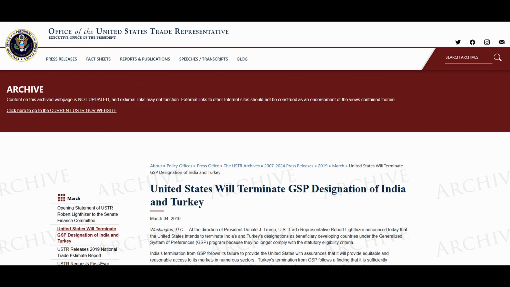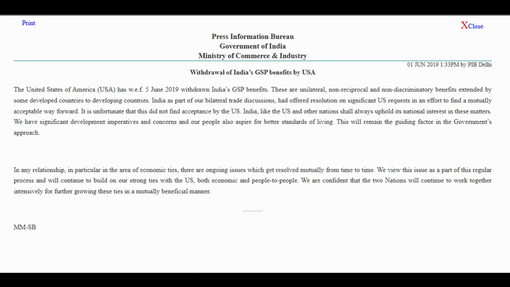In this image, you can clearly see that the US is saying that it would terminate the GSP designation of India and Turkey on 4th of March 2019. In response, India also put out a statement on 1st June 2019 saying this move is not reciprocal, and immediately wanted the US not to remove India from the GSP list.